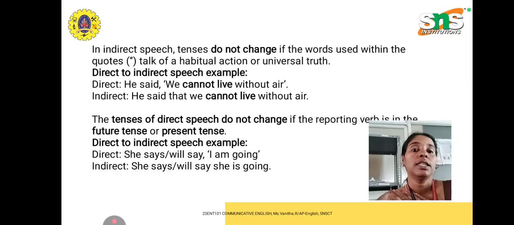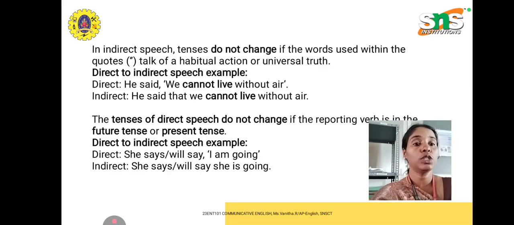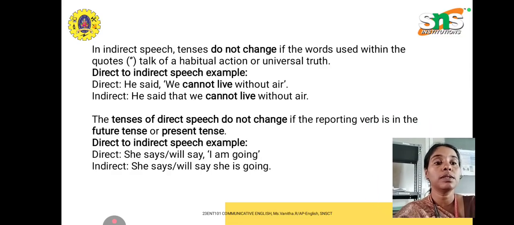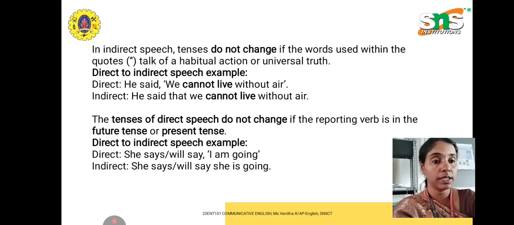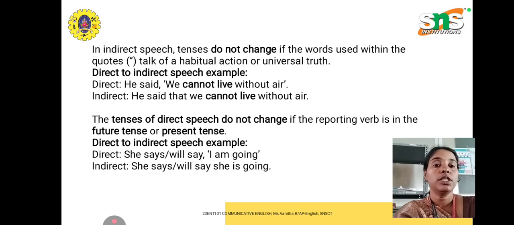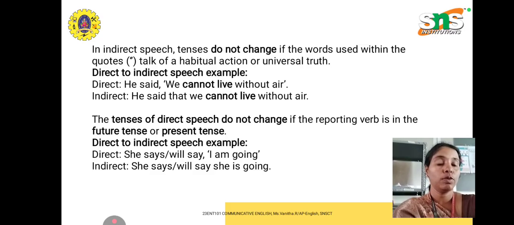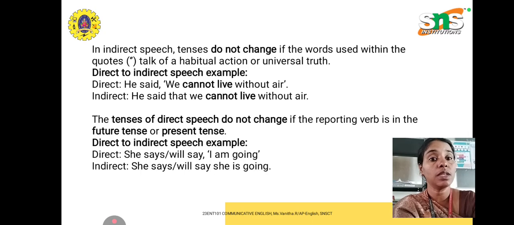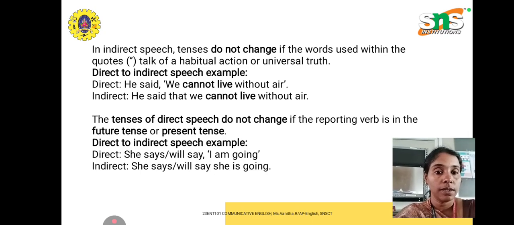Then, the tense of direct speech does not change if the reporting verb is in the present or future tense. For example, she says, "I am going." When you change it into indirect speech: she says she is going.